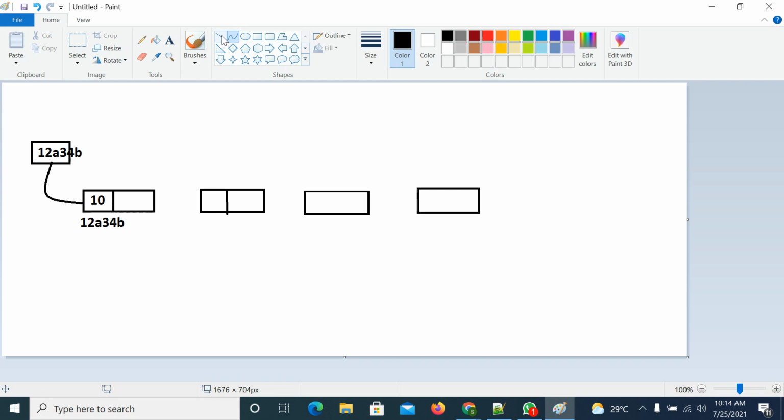Right. So the first one is linked with this one. How do you know? The first element's address is updated at the head. This node is called the head node. If you don't have any elements, this will be updated with null. If you have a first element, its address is part of the head, and it contains a data part and a next part.